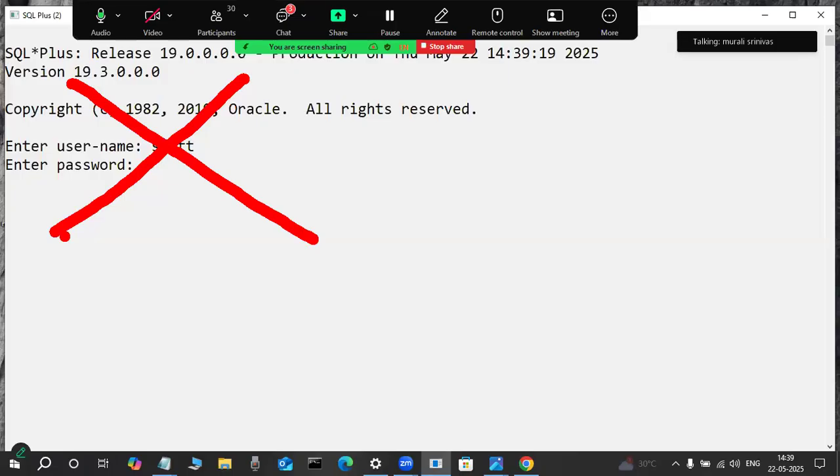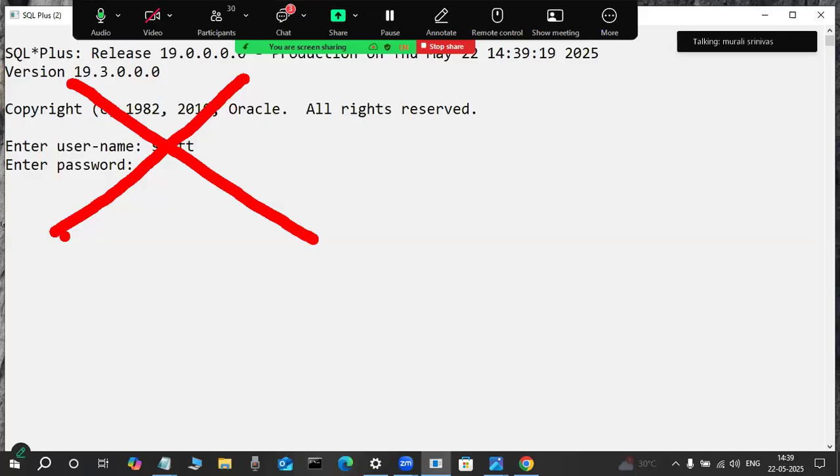That's why many think Scott is a default user, but unfortunately, Scott is not a default user in Oracle. This is an extra user available in the Enterprise Edition software. What is this one?